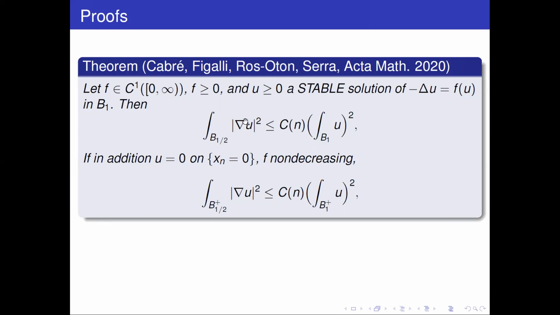So u in H1, that's an interior bound. For a given ball, in the half ball, the gradient is controlled by a constant which depends only on n. And this is what's striking here. This C does not depend at all on f. It's all the same, just an f, any positive f. The stability gives you a uniform constant. And if in addition we have a Dirichlet condition on the boundary, and f is non-decreasing, there's also an up to the boundary result.